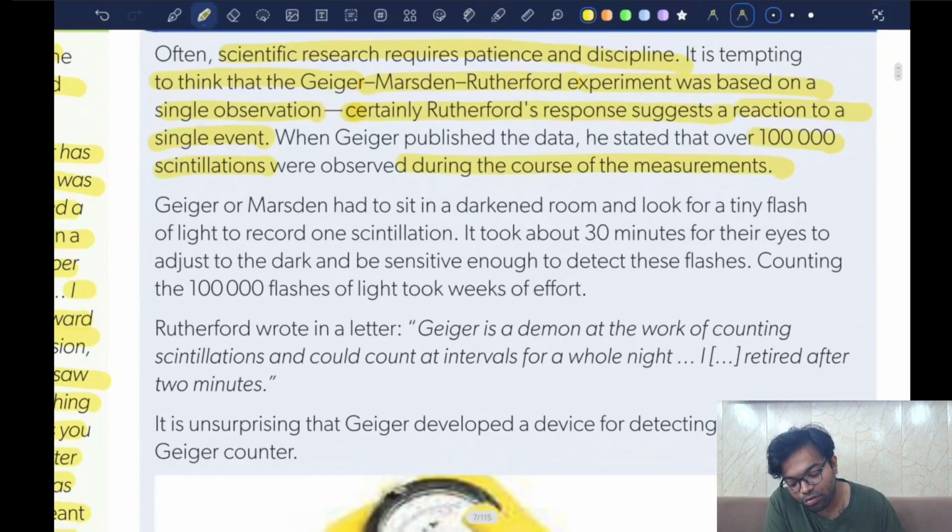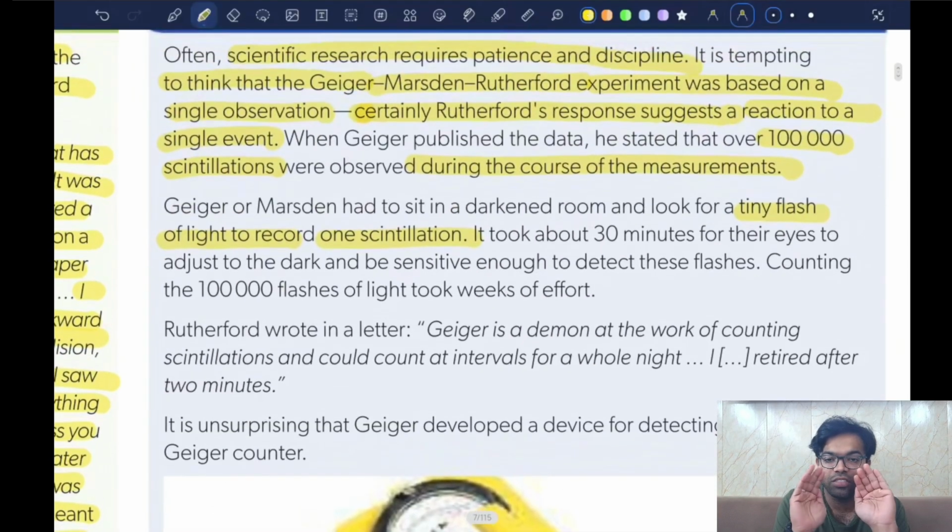Geiger and Marsden had to sit in a darkened room and look for tiny flashes of light to record one scintillation.